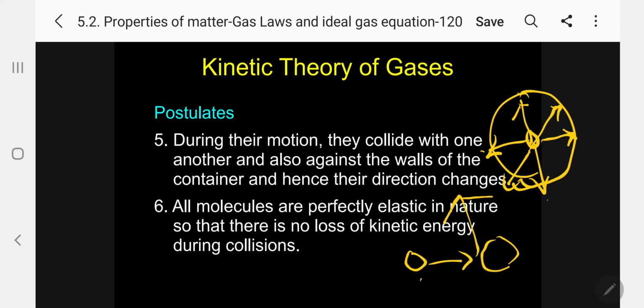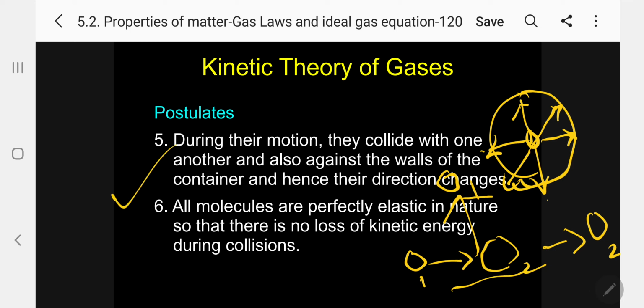This is 1, this is 2. So 1 will go here, and automatically 2 will move in this direction. That's why the direction changes.